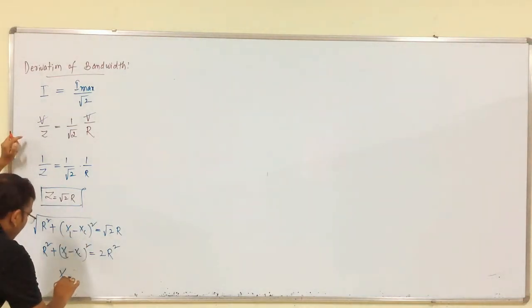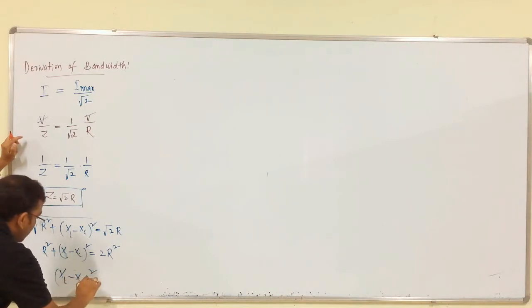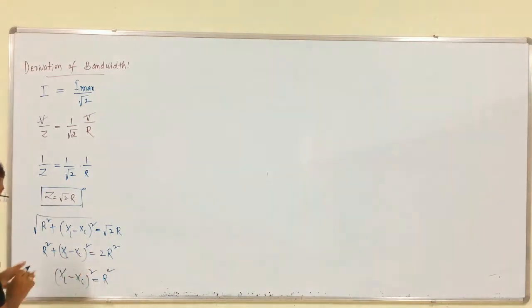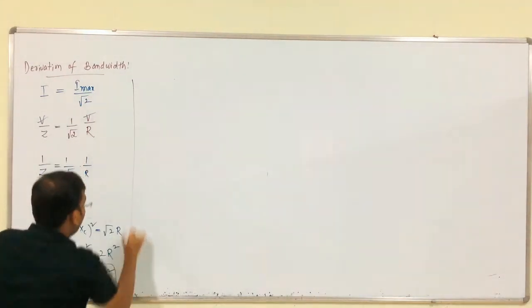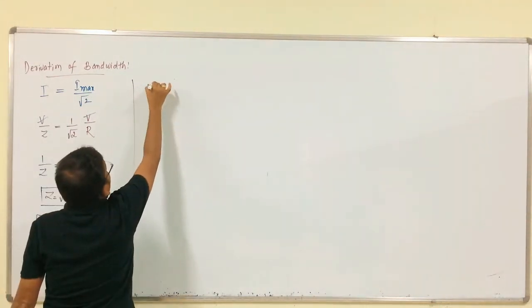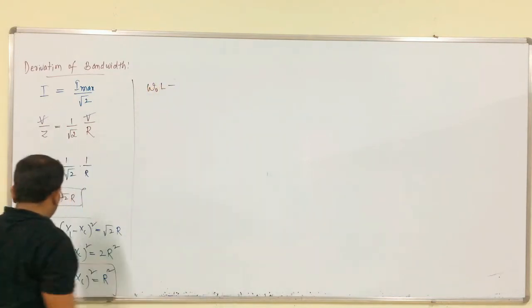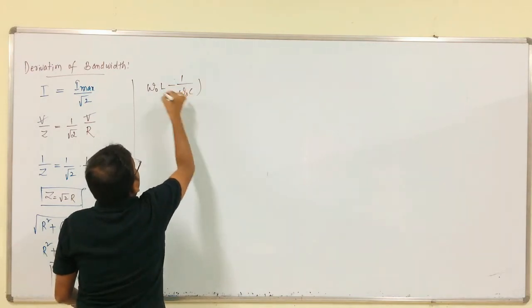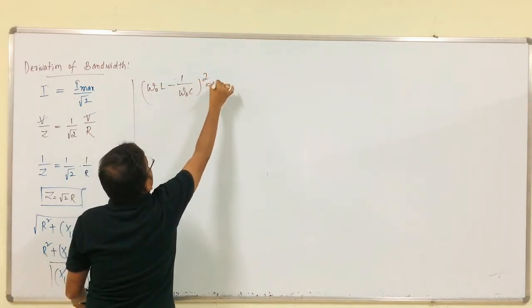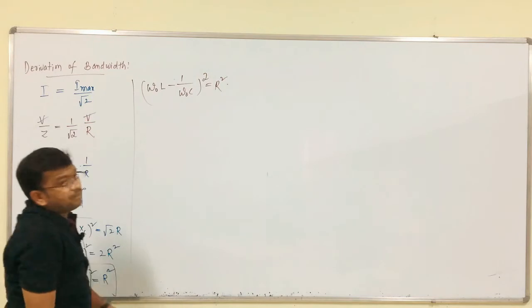So, XL minus XC whole square is equal to R square. Now, XL is omega naught L minus 1 by omega naught C, whole square, which is equal to R square.